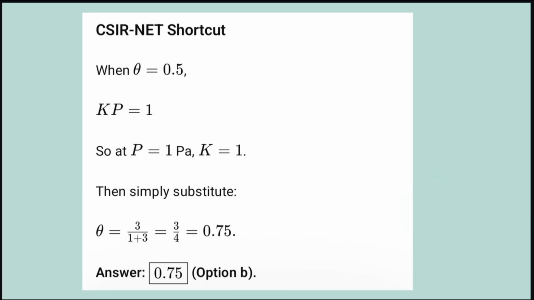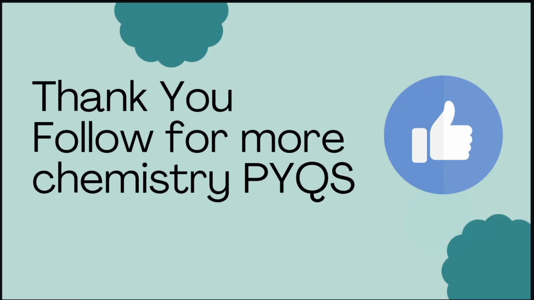Now, we'll see the CSIR-NET shortcut. When theta is equal to 0.5, Kp is equal to 1. So if P is equal to 1 Pascal, K is equal to 1. Then simply substitute theta is equal to 3 divided by 1 plus 3, that equal to 3 by 4, that is equal to 0.75. So here option B 0.75 is the correct answer here.